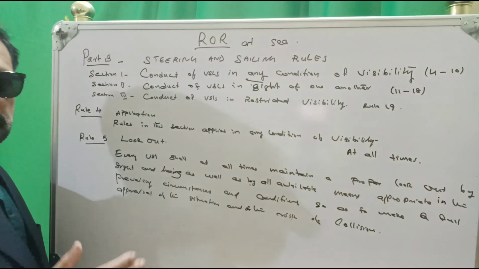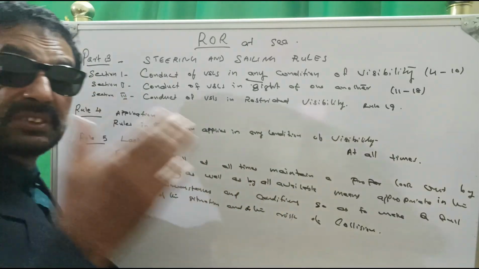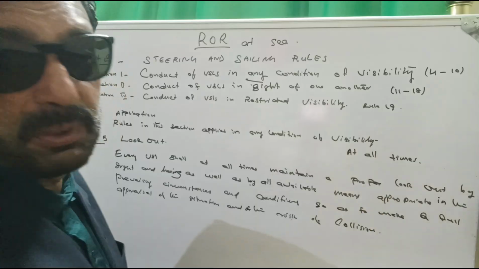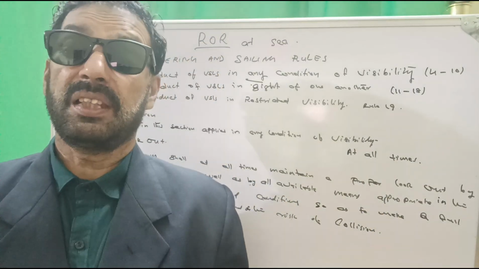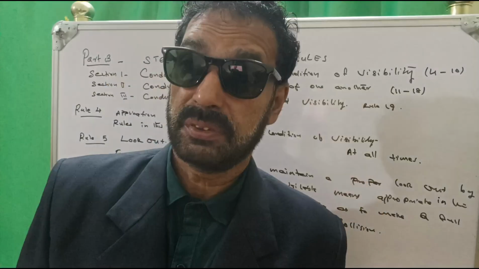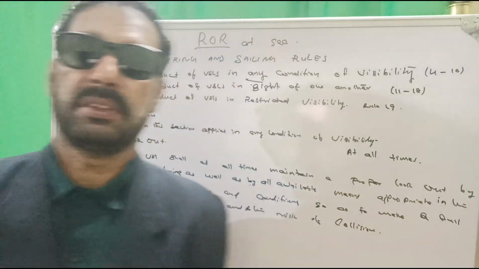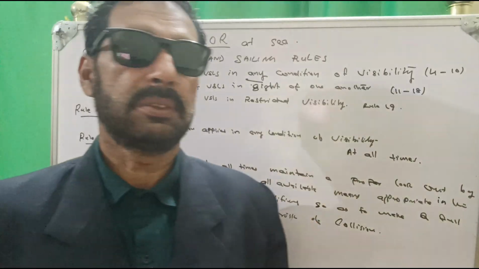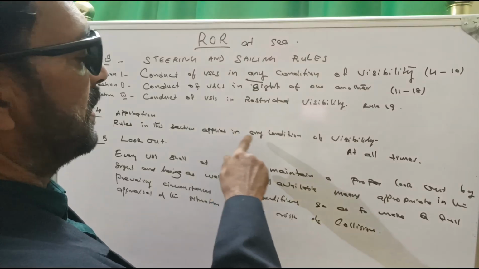Rule 4. Rule 4 stands for application. Rules in this section apply in any condition of visibility, at all times. In day or night, 24 hours. In fog or mist or good visibility or bad visibility, any visibility, these rules in this section apply in any